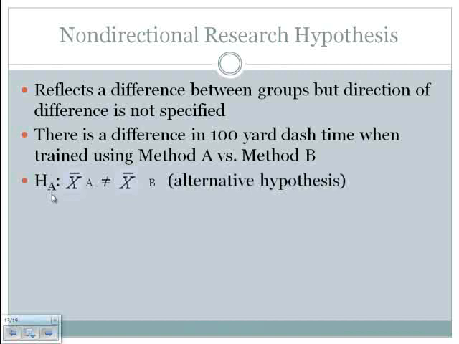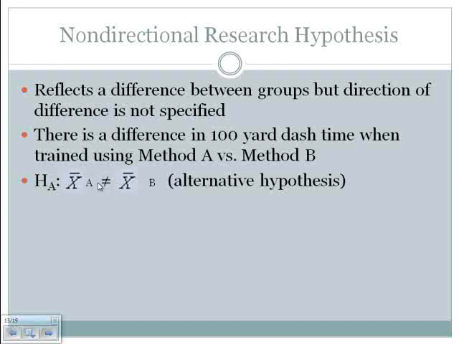Here's how we would write it in symbols. The symbol for our research hypothesis or our alternative hypothesis is, so I would say this as H sub A colon X bar A, so the mean of the sample in group A is not equal to X bar B. And again, it's a non-directional test. We're just simply saying that there is a difference.